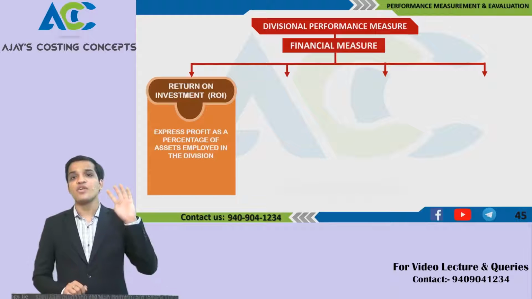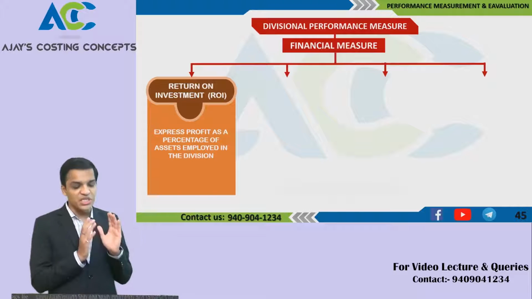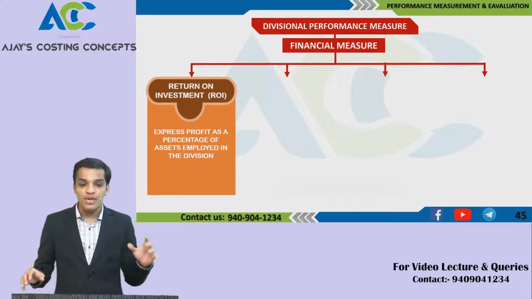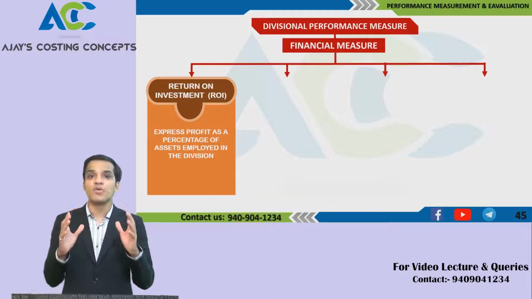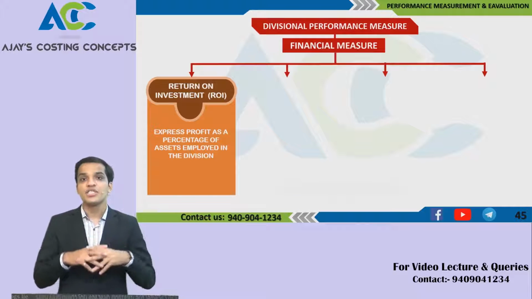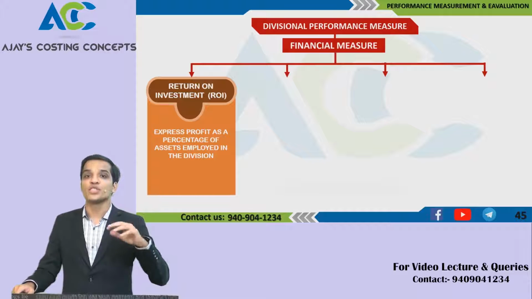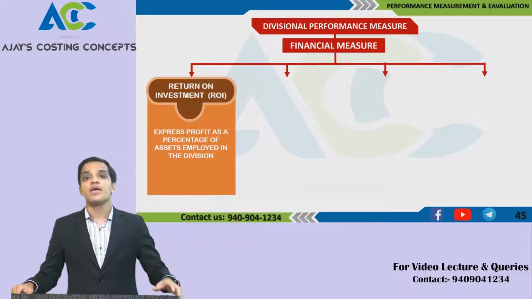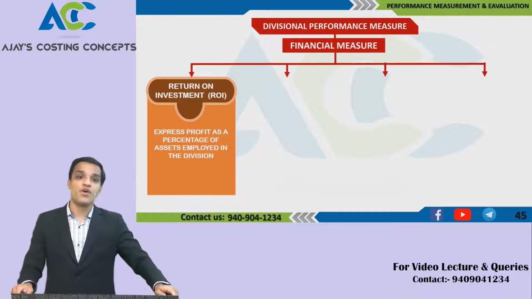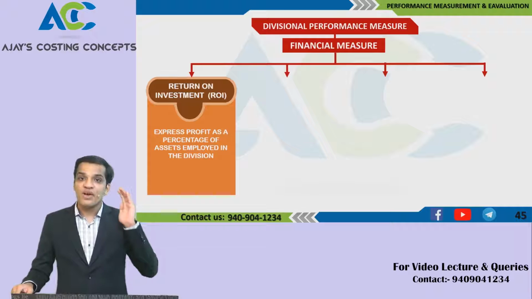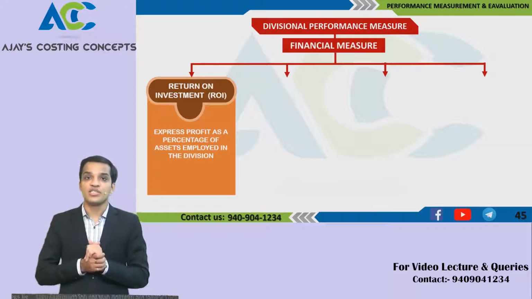Financial measures are divided into four categories. One of them is the return on investment category. Now let us understand, once I give responsibility accounting to the managers, what we do is we evaluate their performance, to check their output, to know their measurements for their performance.